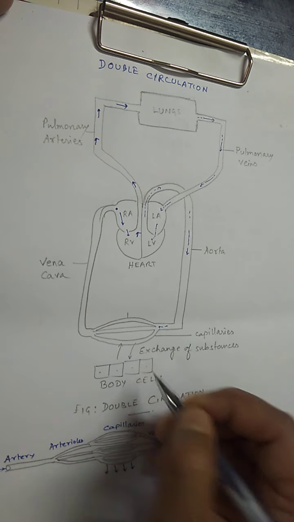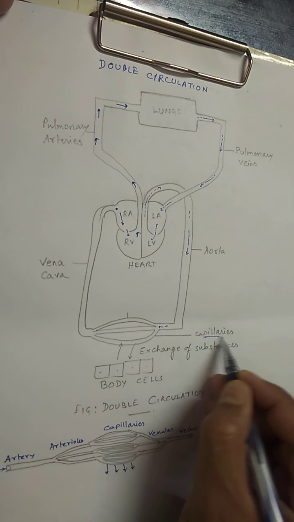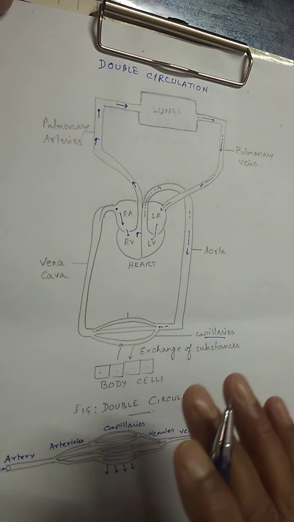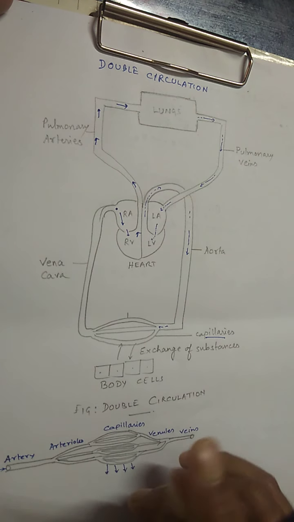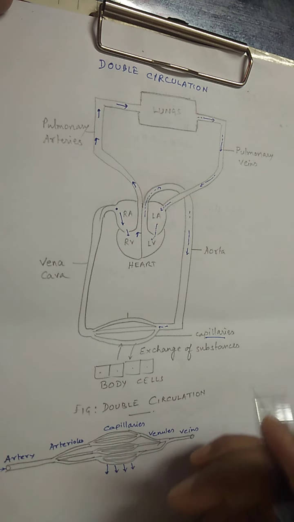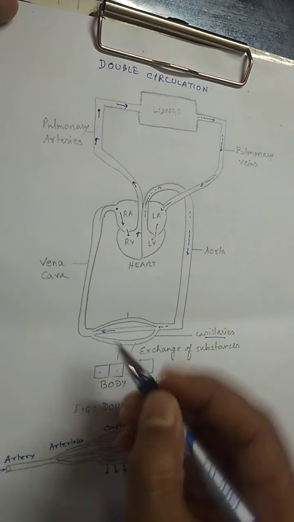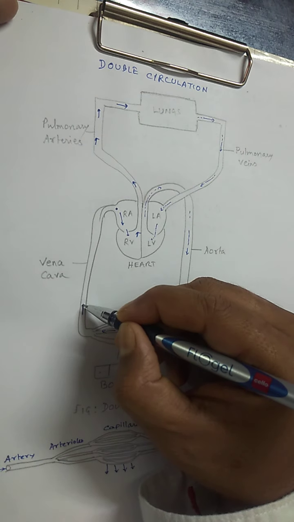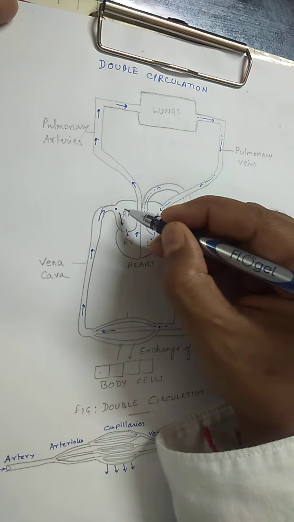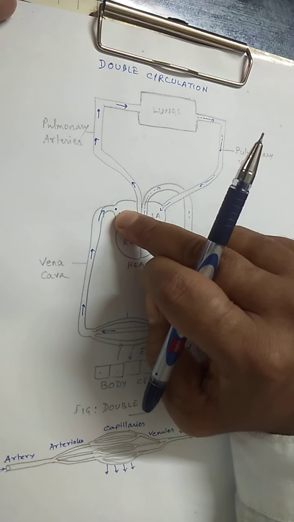In the body, exchange of different substances will take place. That takes place at the level of the capillaries. No exchange takes place at the level of arteries or veins, because the capillary wall is made up of a single layer of squamous epithelium. After exchange of the gases, the deoxygenated blood will again come through the vena cava and it will reach the right auricle. So what we find is we have come back to the starting point.